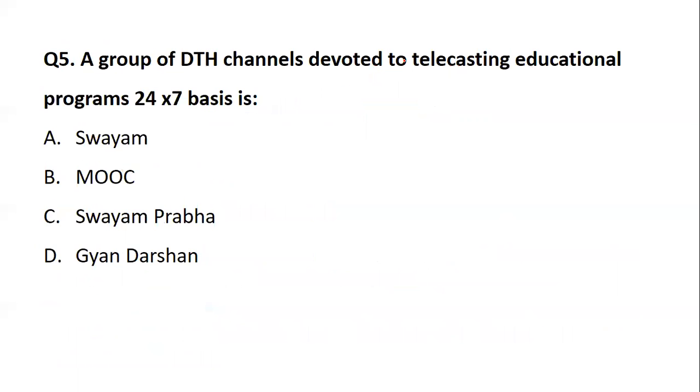Next is question number 5. A group of DTH channels devoted to telecast educational programs. Now see how the questions are changing, just to give you an idea of what type of questions can come from what topic. Here they are saying, a group of DTH, that is direct to home, channels devoted to telecast educational programs, that is 24/7.